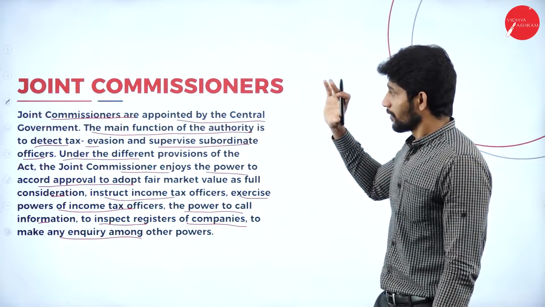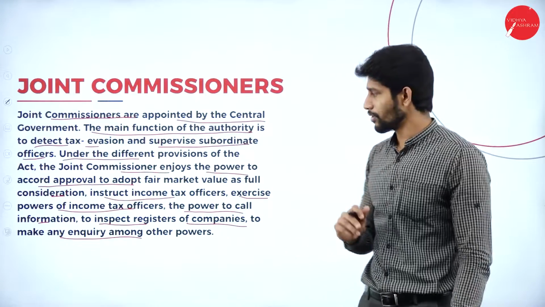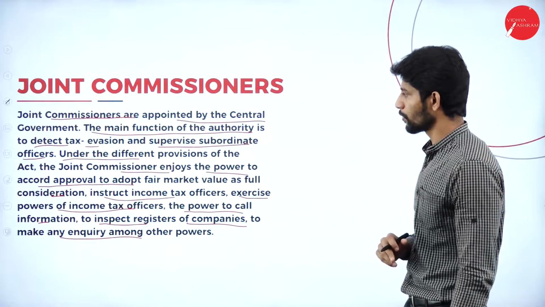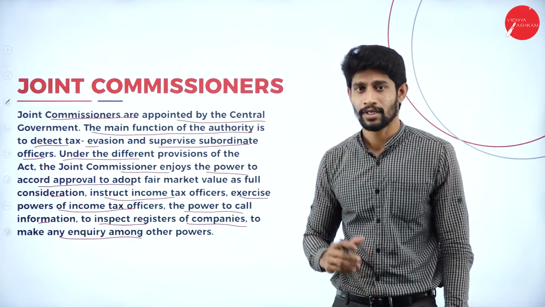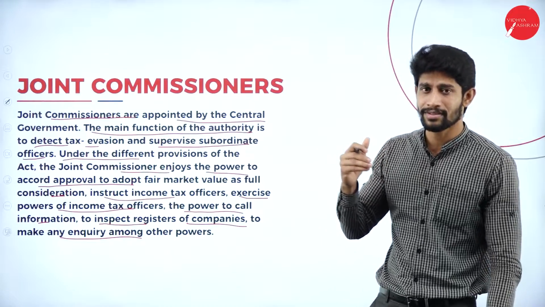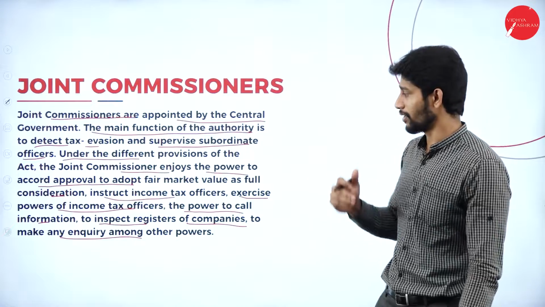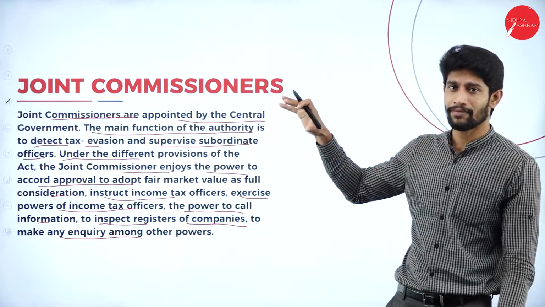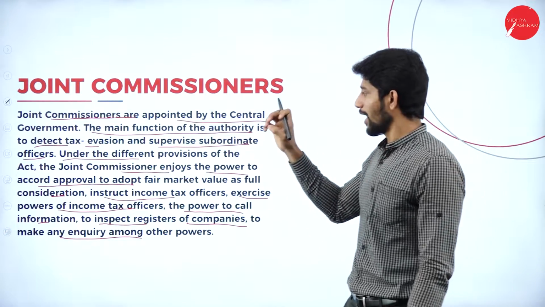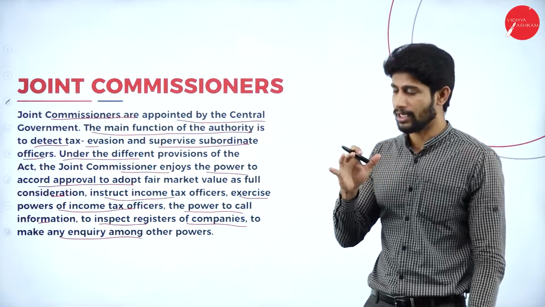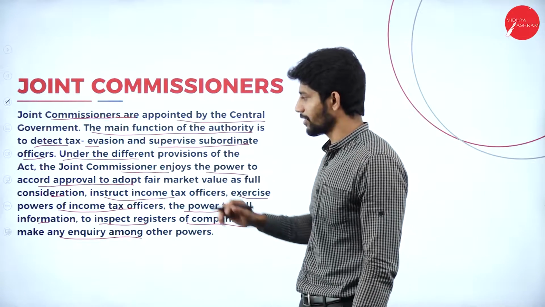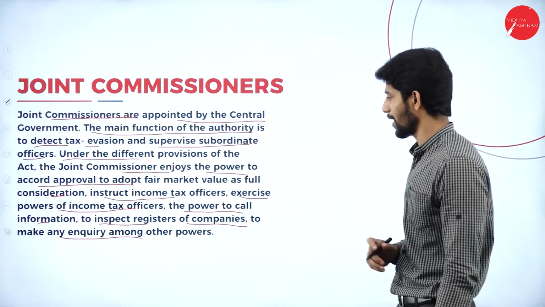So here the Joint Commissioner will be having the power to supervise the subordinate officers. Under the commissioner there will be assistant commissioners, income tax officers and other authorities. So the Joint Commissioner will have all the rights to have a hold on those subordinates, and he will also have the right to decide the fair market value.